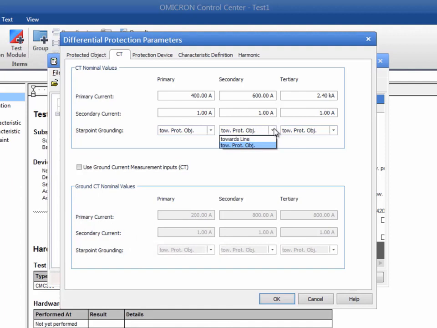In our example, all star points are grounded towards the protected object. If at least one winding of the protected object is grounded, you can check the Use Ground Current Measurement Inputs box. Then the residual current will be generated on the configured output. Remember to enter the information about the ground CT nominal values.